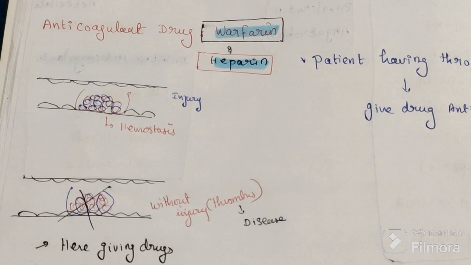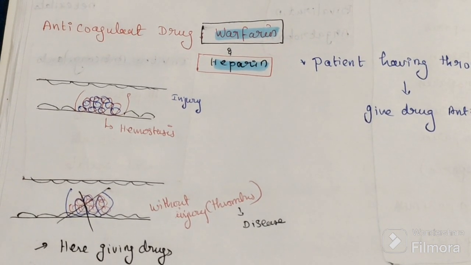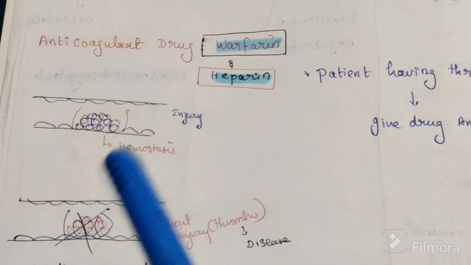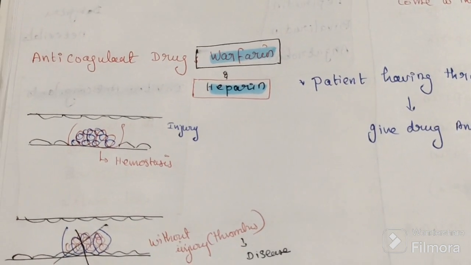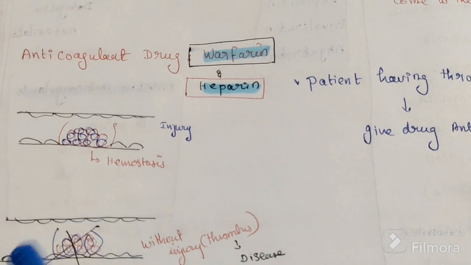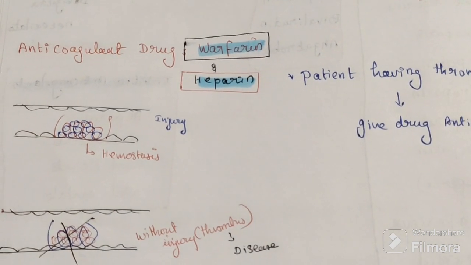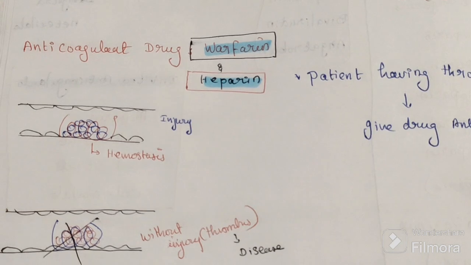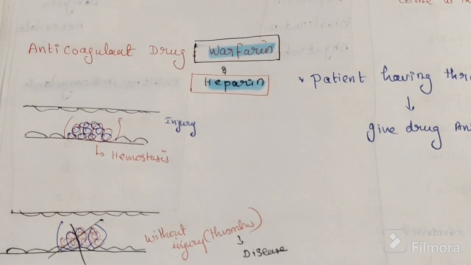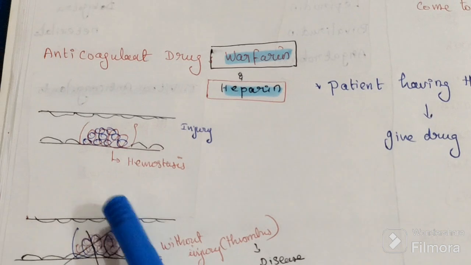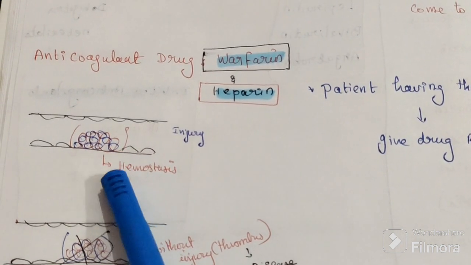We don't want the clot to form as a thrombus. What is a thrombus? These are the blood vessels. Here the endothelial lining has ruptured, so bleeding takes place. So we want to clot them. Platelets should come over, and fibrin should come. We want the clot, so here clot formation is good for us.